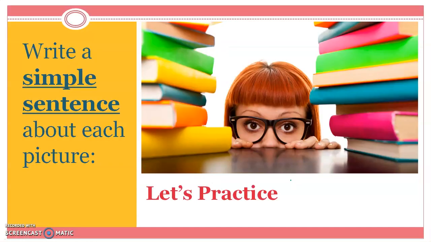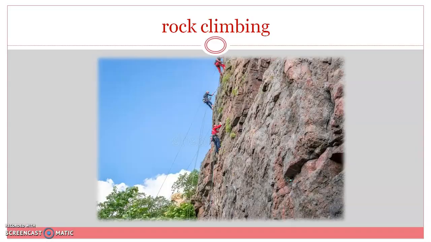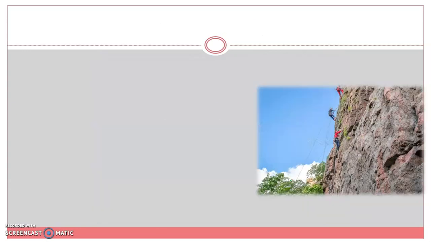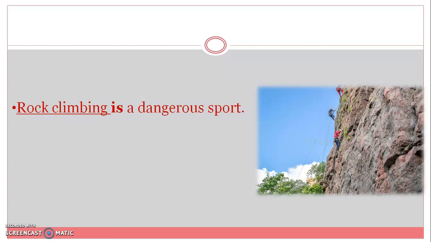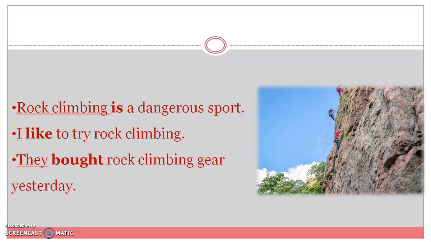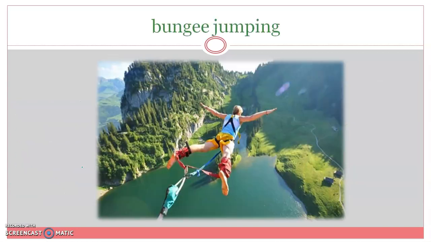Alright, let's get practicing. Write a simple sentence about each of the following pictures. Rock climbing. You may pause this video now and get a paper or use your phone and write a simple sentence about rock climbing. You may have written sentences like, rock climbing is a dangerous sport. We have a subject and a verb. I like to try rock climbing. They bought rock climbing gear yesterday. Subject and a verb. Simple sentences that express one idea.